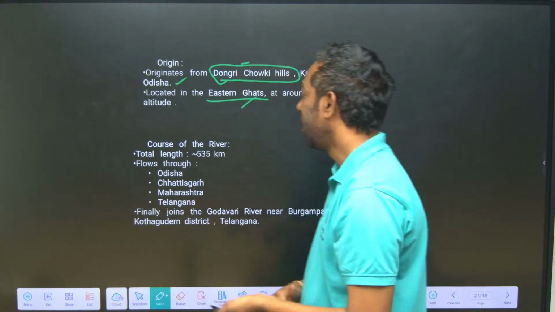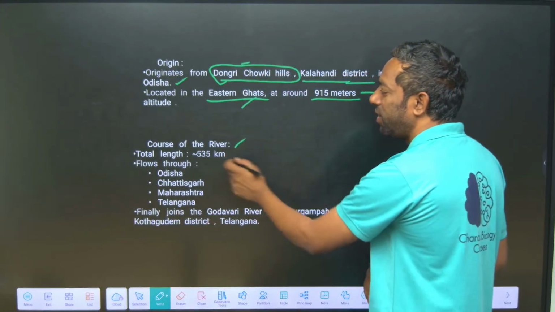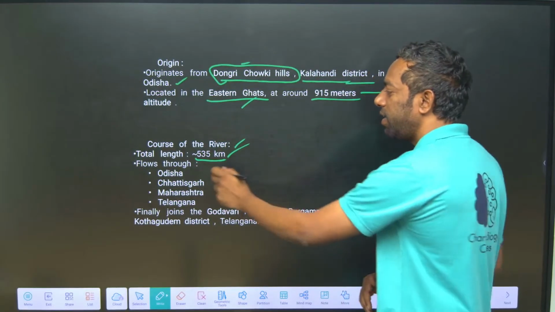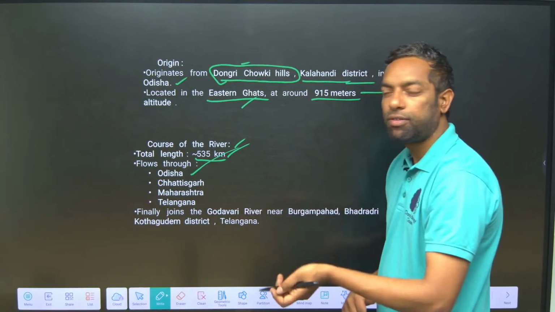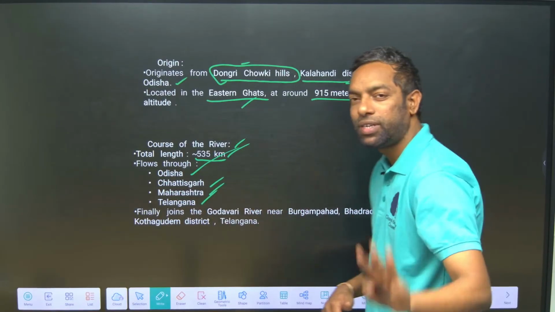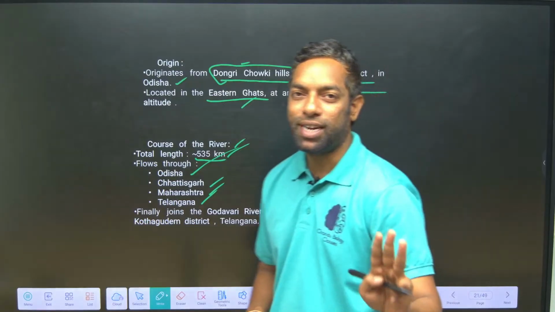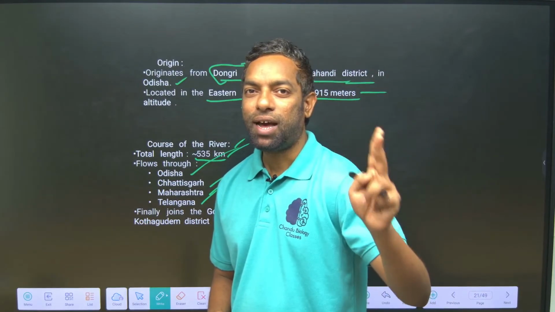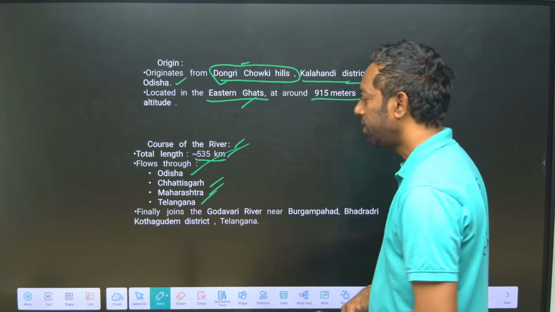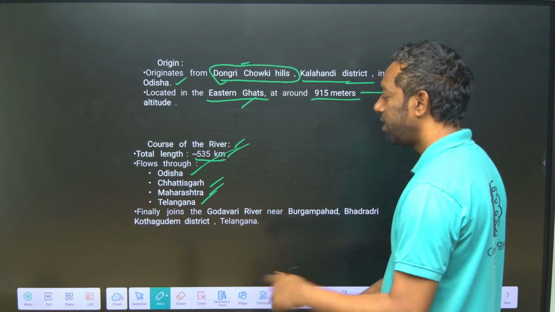Course of the river: its length is 535 kilometers, and it goes through Odisha, Chhattisgarh, Maharashtra and Telangana. 4 states it flows through: Odisha, Maharashtra, Chhattisgarh and Telangana. Purely north, towards Telangana.